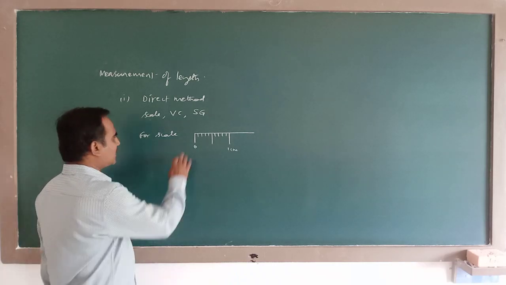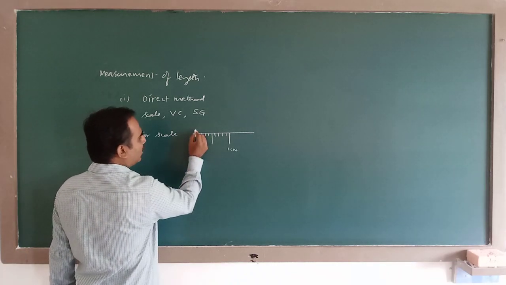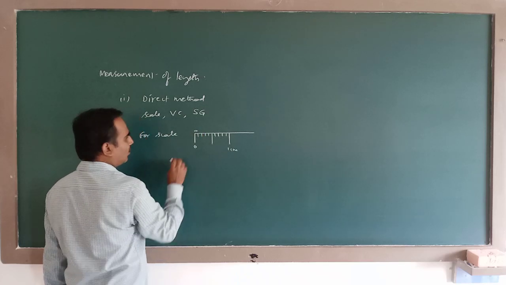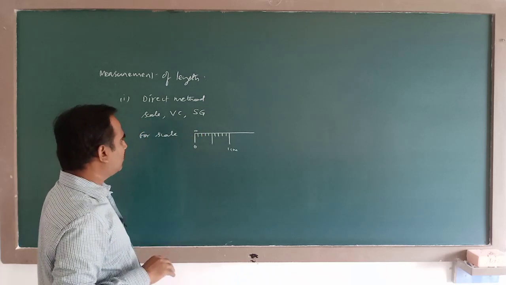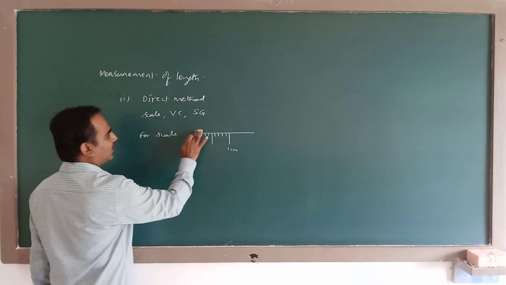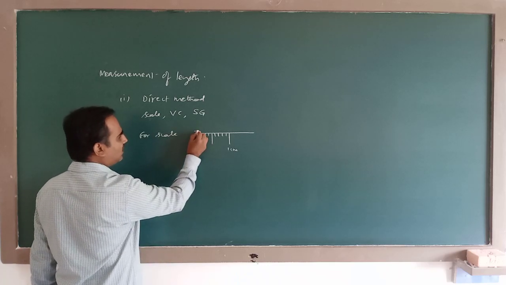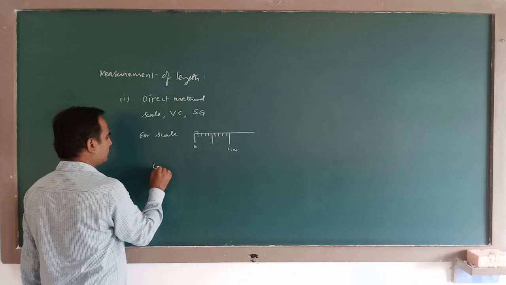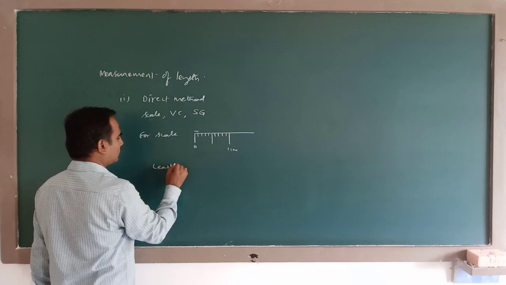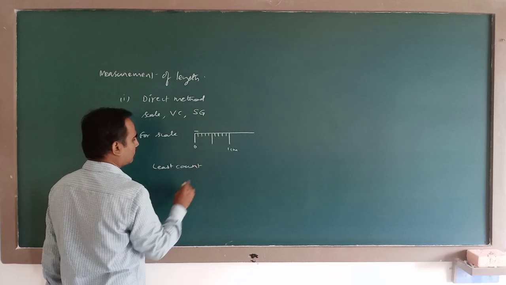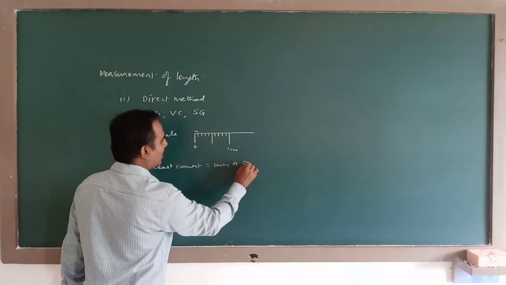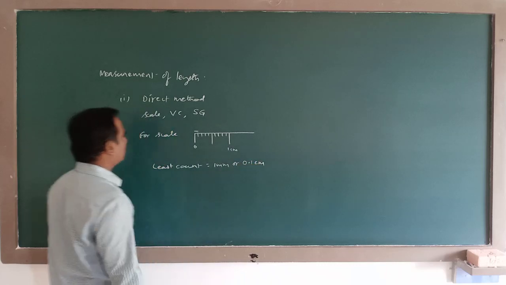For an ordinary scale, the lowest length it can measure is 1 millimeter. This minimum length an instrument can measure is called the least count. So this is the least count of this instrument. It is 1 millimeter or 0.1 centimeter.